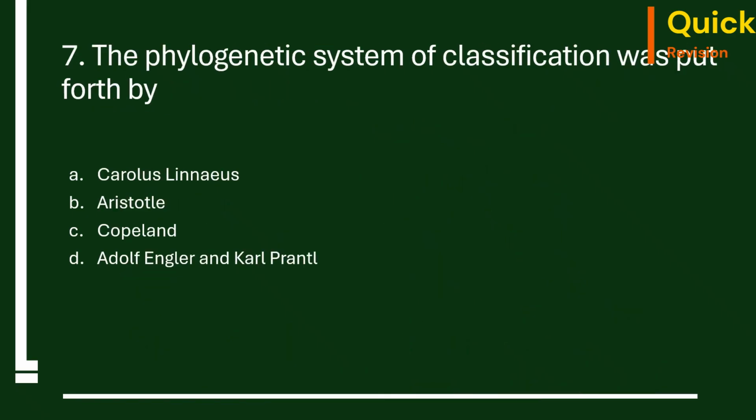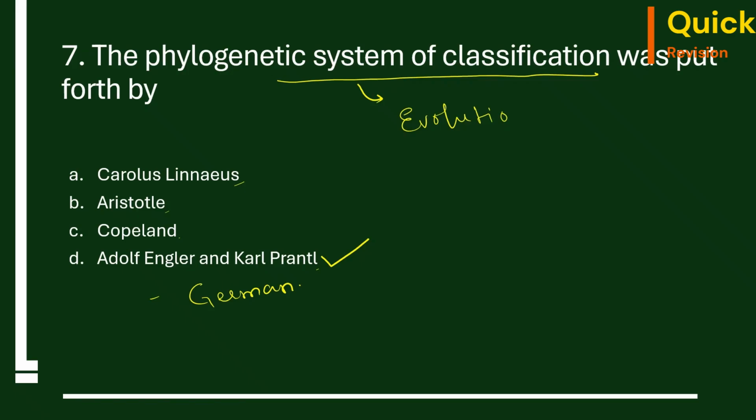Seventh question. The phylogenetic system of classification was put forth by Carolus Linnaeus, Aristotle, Copeland, Adolf Engler and Karl Brandt. The correct answer is Adolf Engler and Karl Brandt. They both are German botanists, and they have given this phylogenetic system of classification based on evolutionary and genetic relationships.